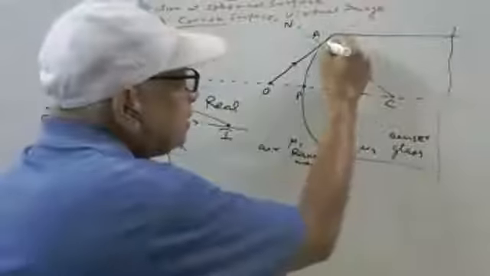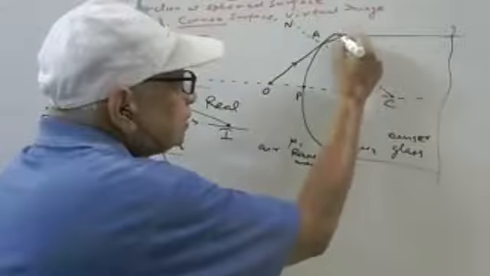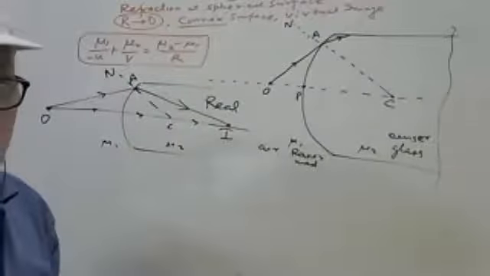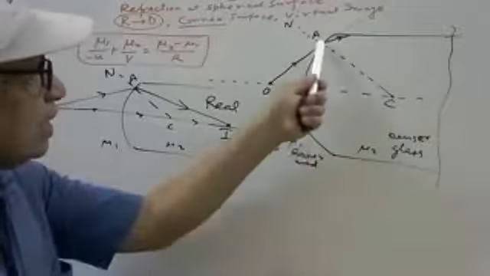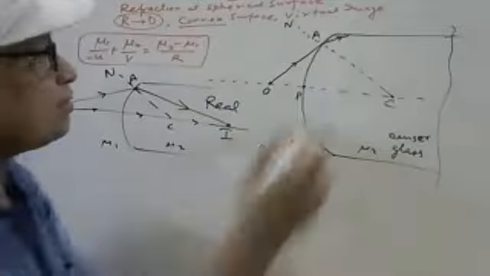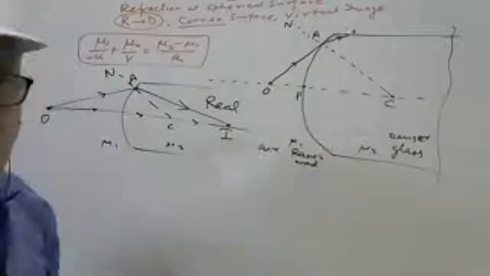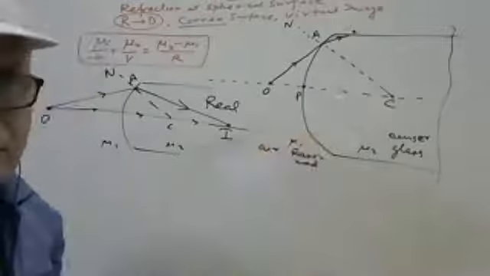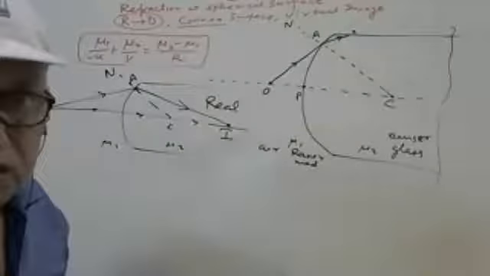After bending, it should be like this. It means this ray A cannot meet the principal axis in real.